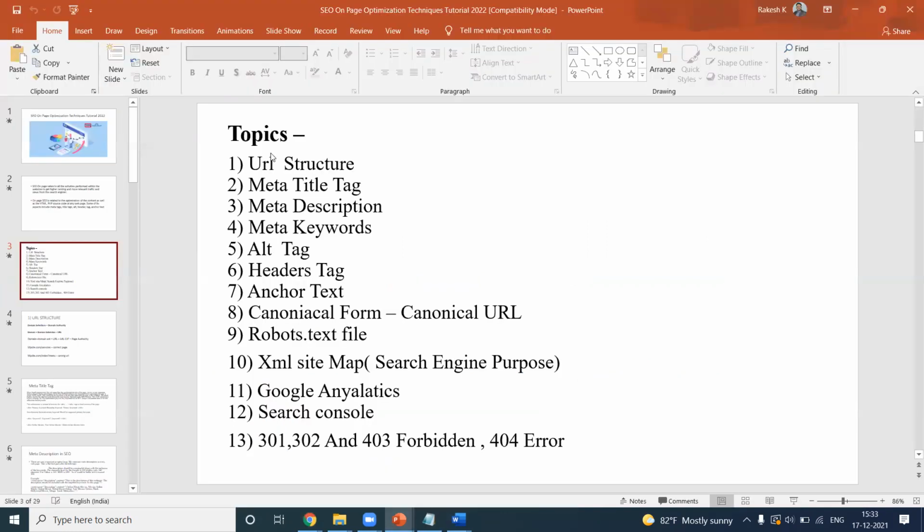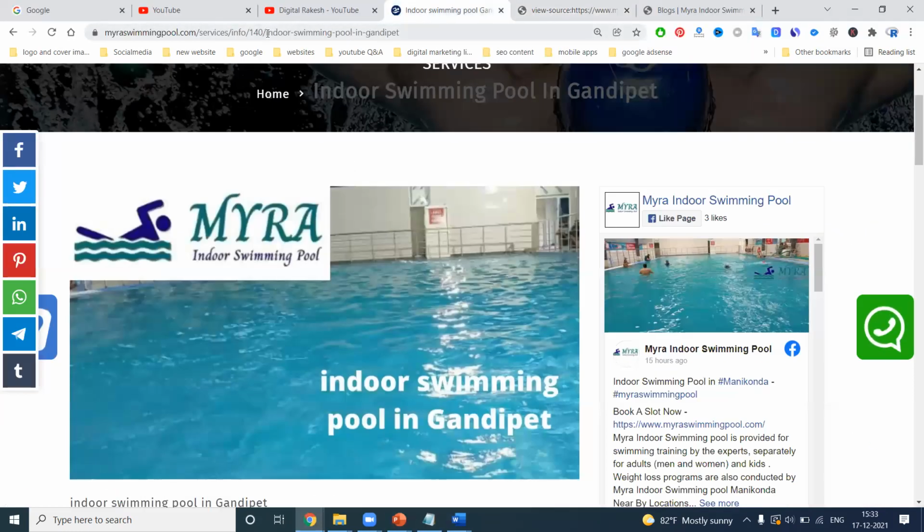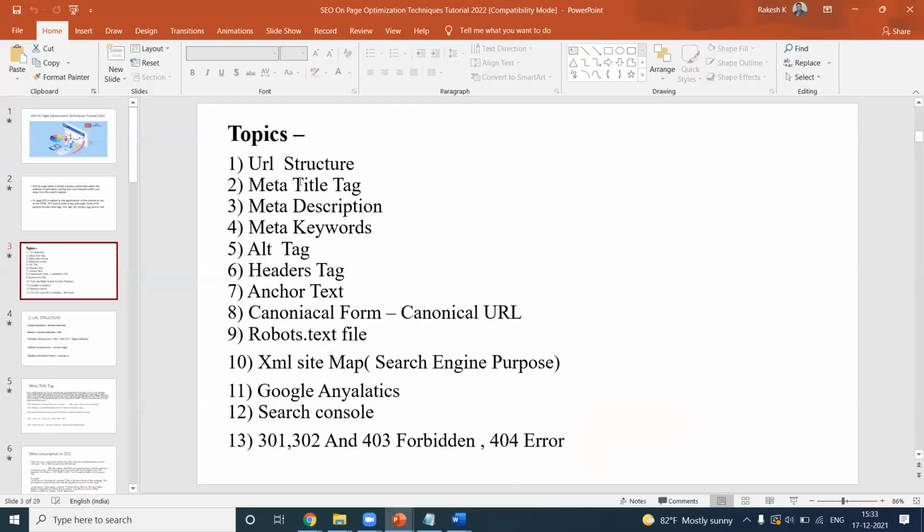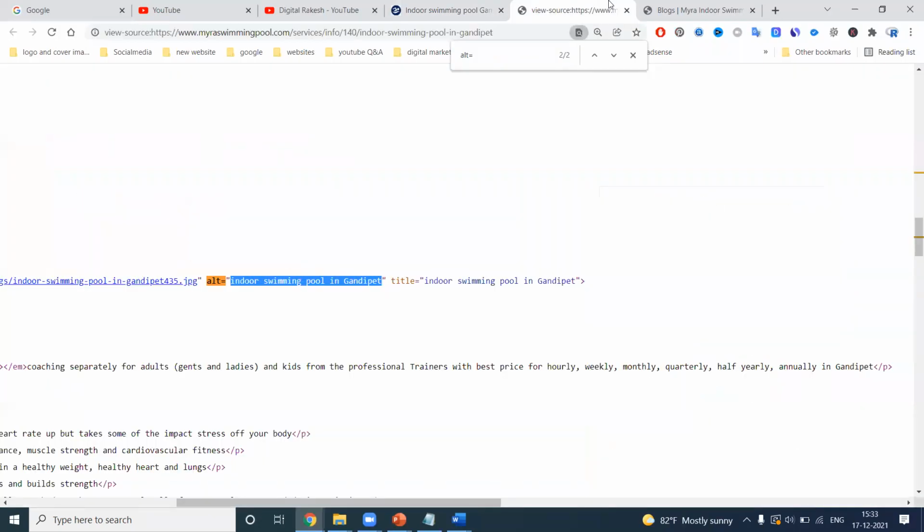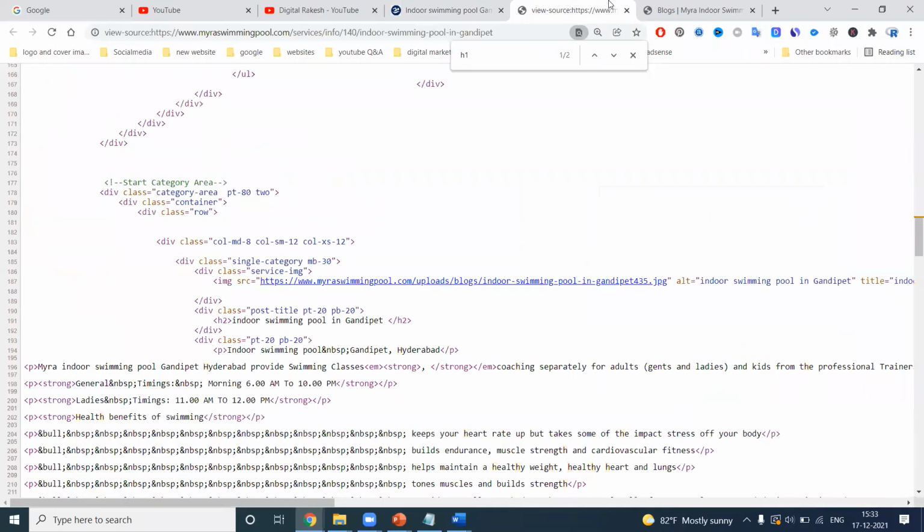URL structure. The URL structure already has the title given: indoor, Gandipet page. Next, the SEO title, description and keyword are given. The alt tag will be the specified image name. Header tag: Control F, H1 tag.